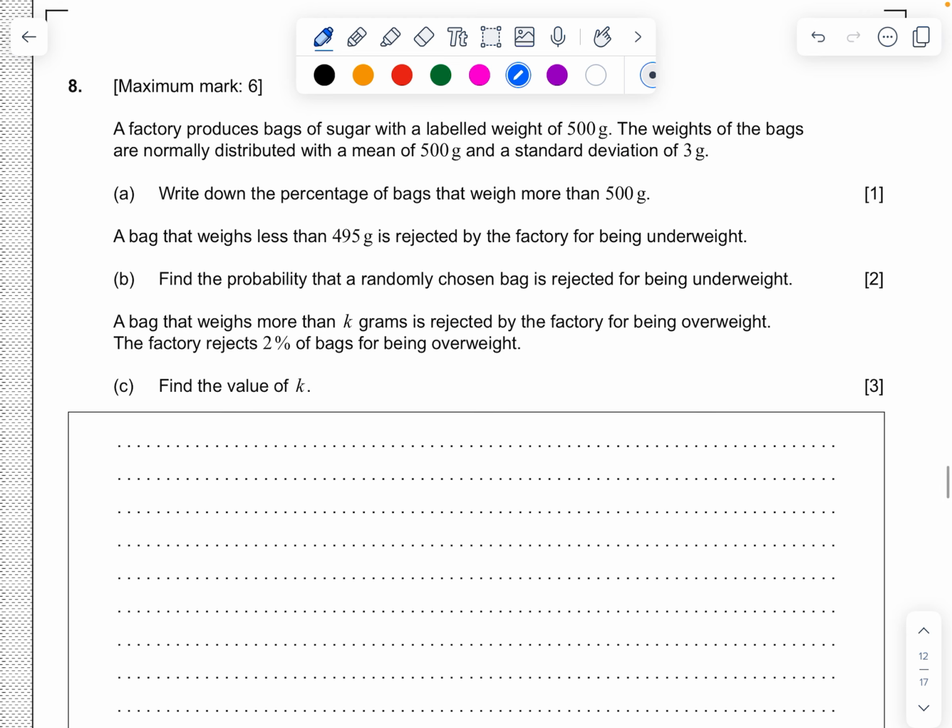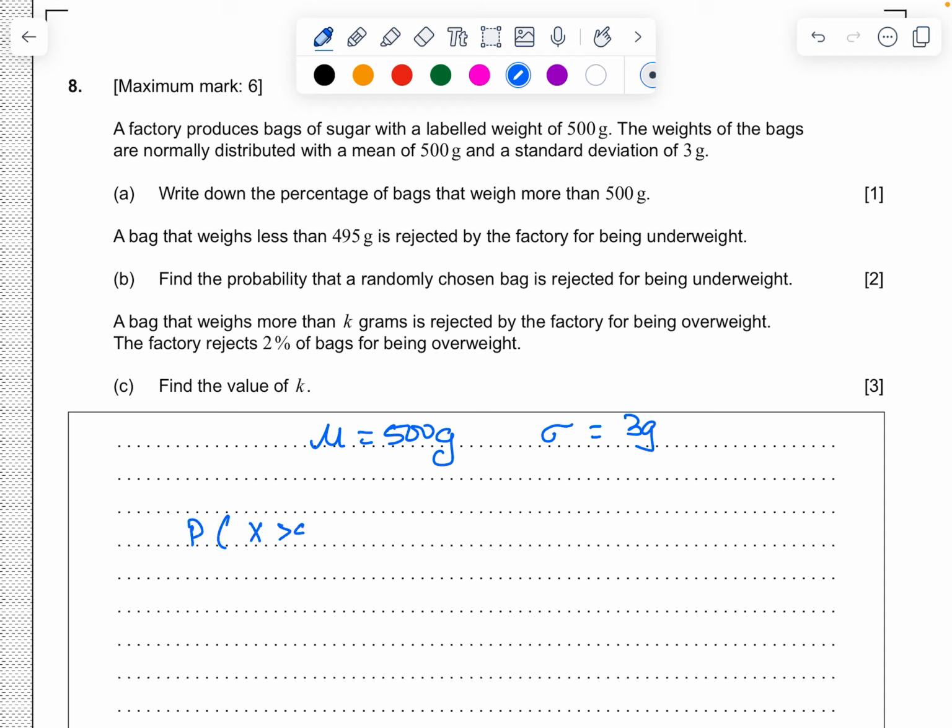Now question number 8. A factory produces a bag of sugar labeled as weight 500 grams. The weights of the bags are normally distributed with mean 500 grams and standard deviation 3 grams. Write down the percentage of the bags that are more than 500 grams.